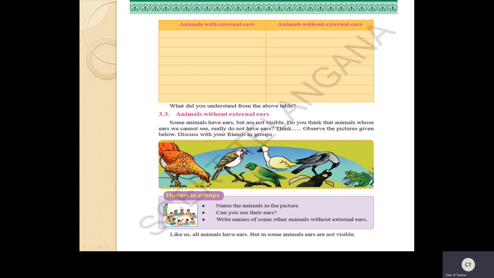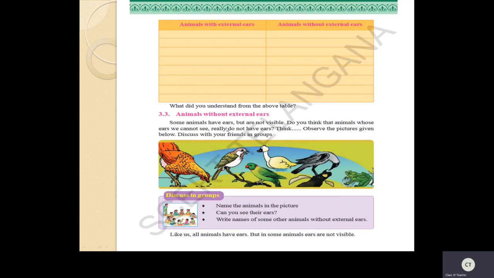In your higher classes you are going to learn about the classification of animals. There you will study reptiles, birds, and also different kinds of animals. So don't get confused that a bird is not an animal. See, children, it also comes under the animal category, but again they are divided into birds and reptiles. This classification you will study in your higher classes.